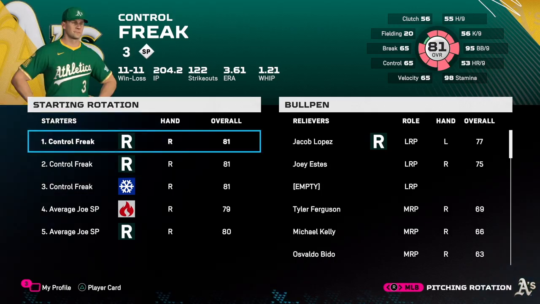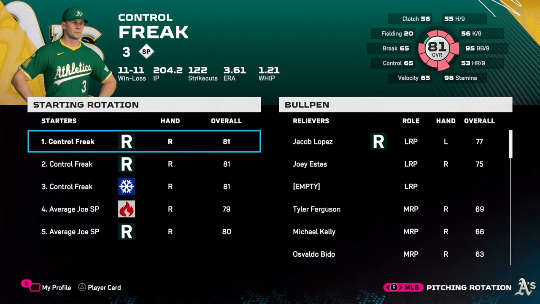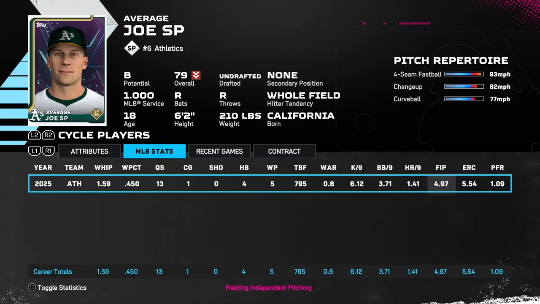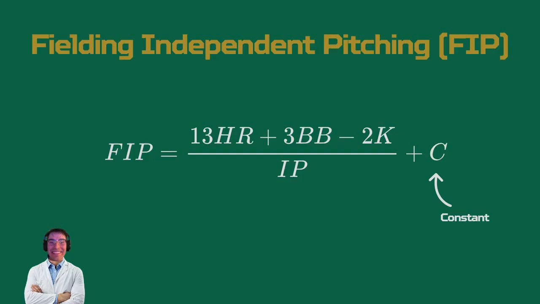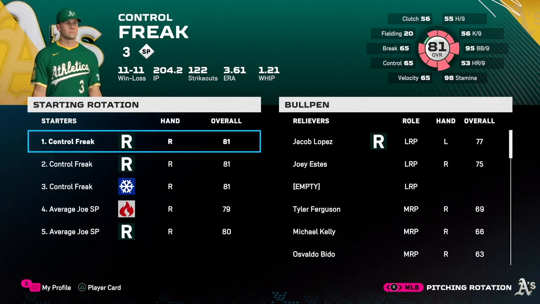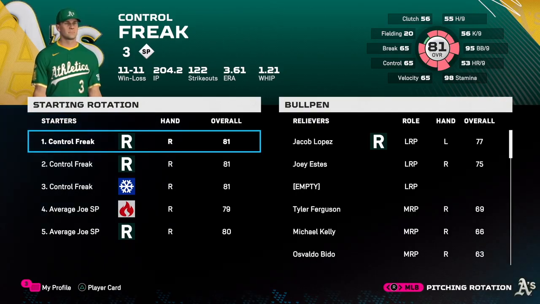Innings pitched. We're going to look at ERA, one of the most basic and familiar pitching statistics. We'll be looking at WHIP, which measures how many base runners these guys are giving up. And lastly, we're going to look at FIP, which stands for Fielding Independent Pitching. If you're not familiar, fielding independent pitching is a stat that tries to cut out any effects of the defense on a pitcher's performance. So let's start simulating these seasons and see how each of these different types of players